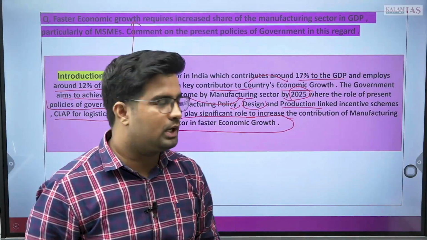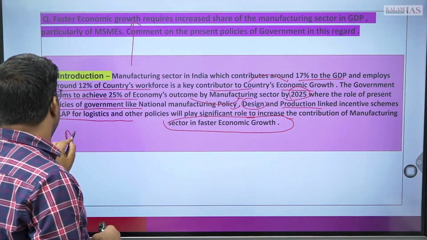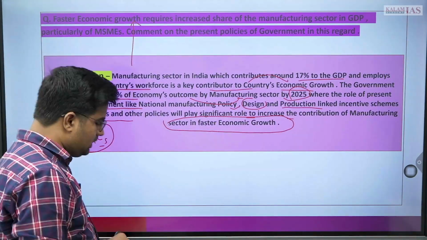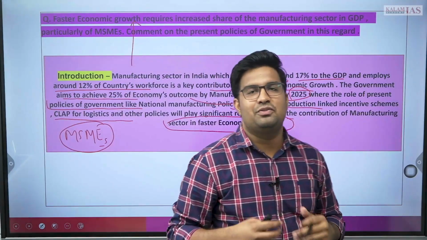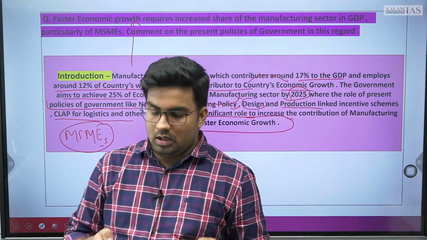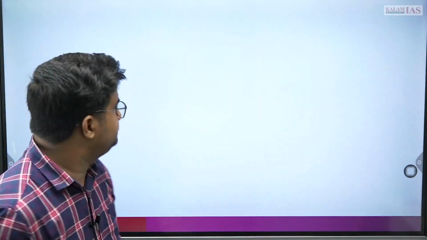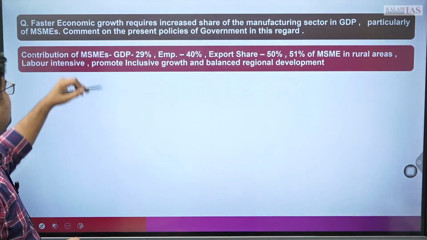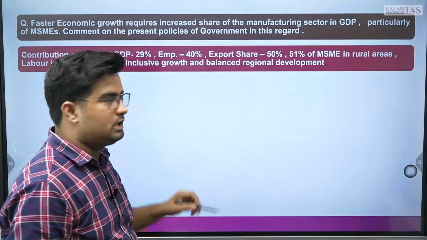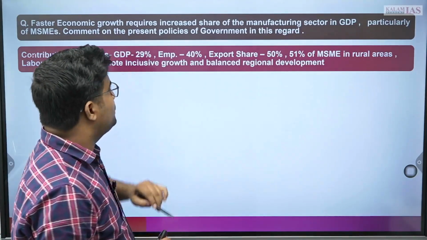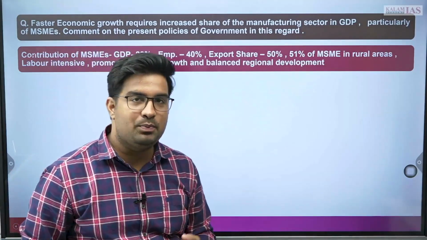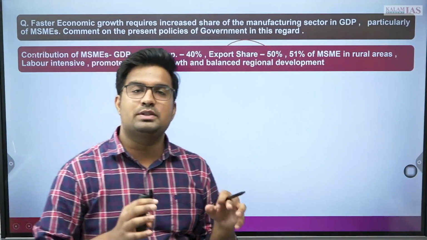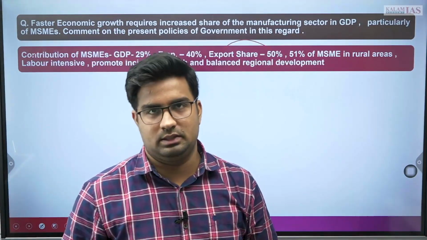Now what more we can do, we can add on a certain segment on the contribution of MSMEs, because particularly we had to focus more on MSMEs in this question. So let's see what we can write. The contribution of MSME you can mention like 29% in GDP, 40% in employment, the export share is around 50% and 51% of MSMEs are in rural areas.